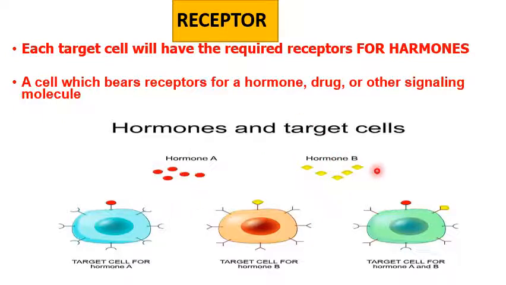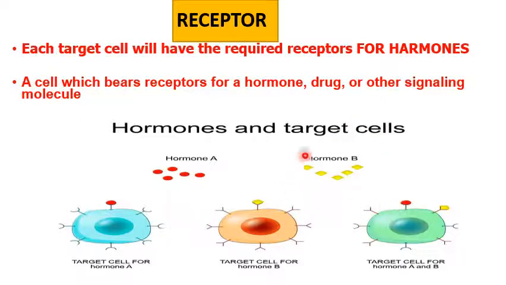And here you can see another hormone B of a different shape, a diamond-shaped hormone B, which has a receptor binding site on another target cell.